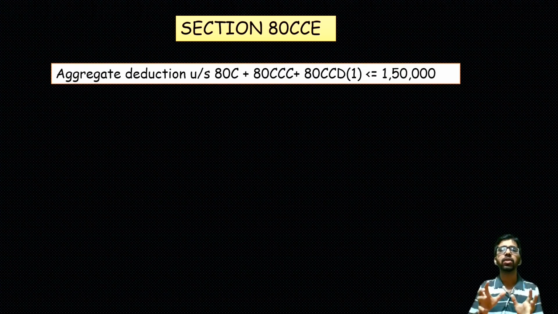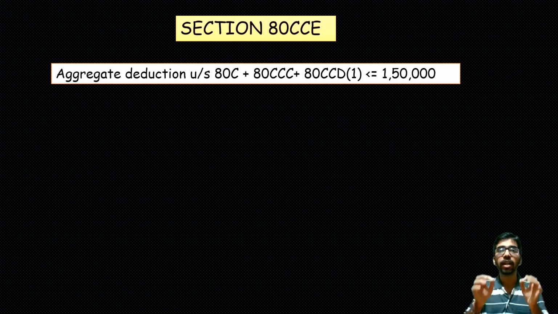Next, section 80CCE, very important. This is an aggregate deduction under section 80C. That is, we have seen LIC, contribution to the public provident fund, etc., plus 80CCC, that is investment in or contribution to the LIC pension scheme or any other pension scheme, plus 80CCD subsection 1, that is the employee's contribution to the NPS.